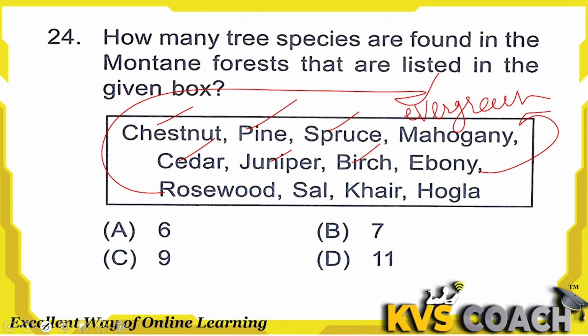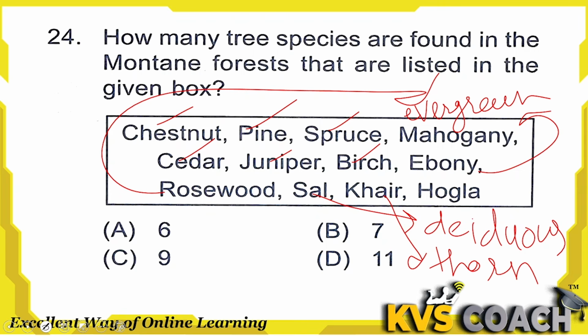Sal belongs to deciduous. And khair is from thorn forest. And hugla is, I think, from mangrove forest. So the right answer here is only 6. So option A is the right answer here.